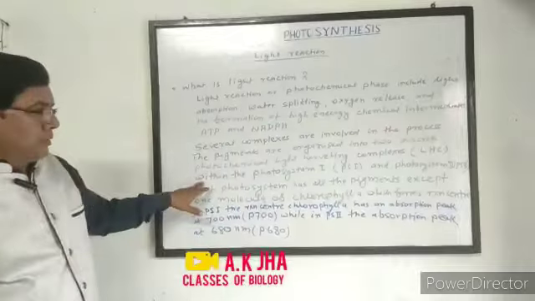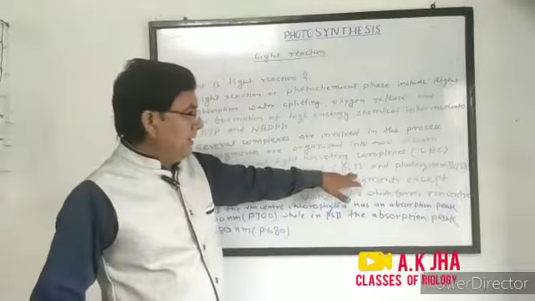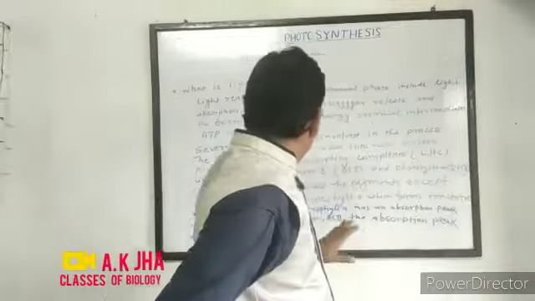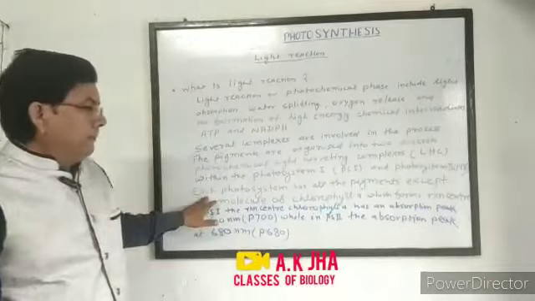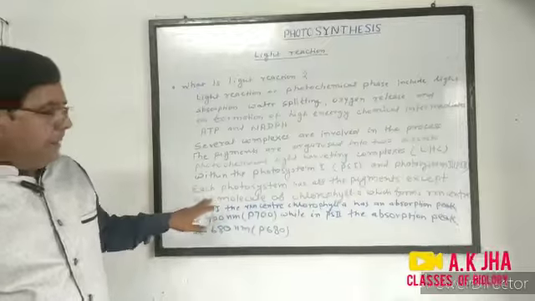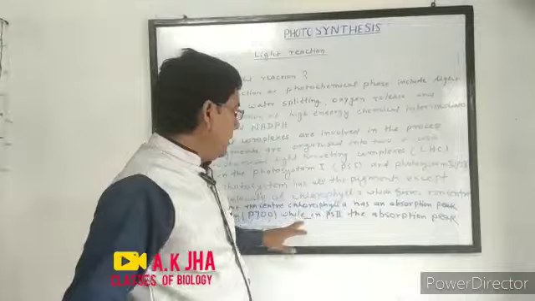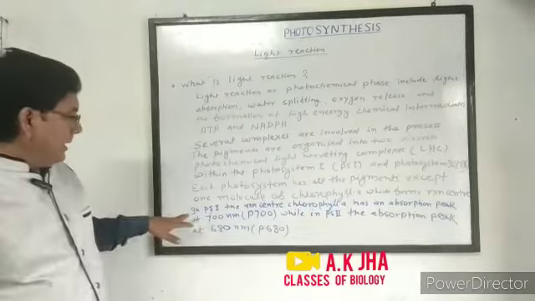Within the photosystem 1, that is PS1, and photosystem 2, that is PS2, each photosystem has all the pigments except one molecule of chlorophyll A, which forms the reaction center.